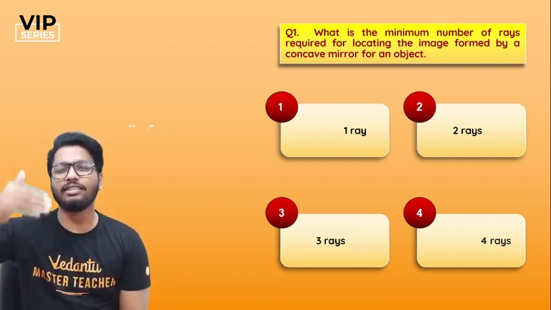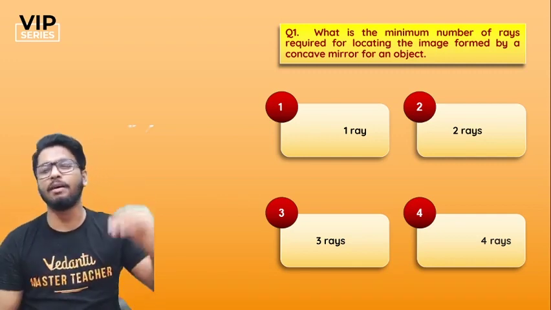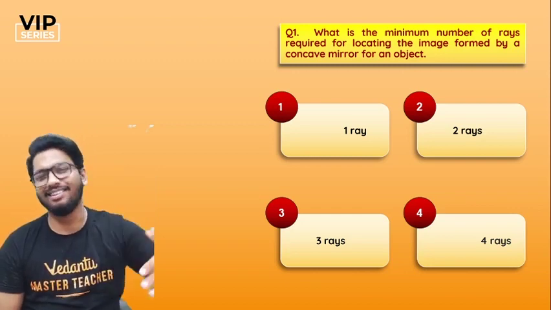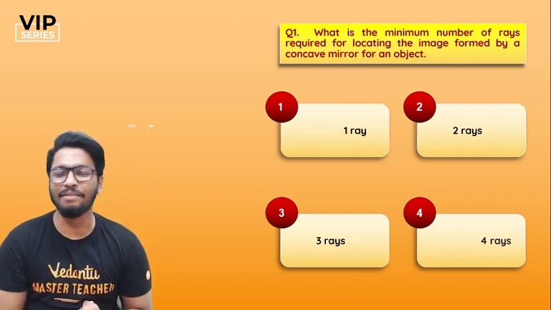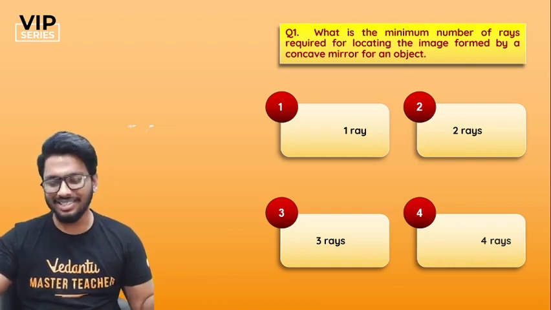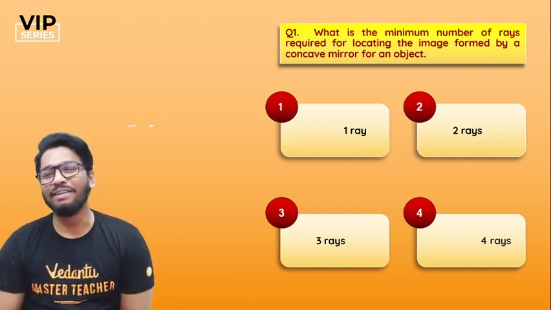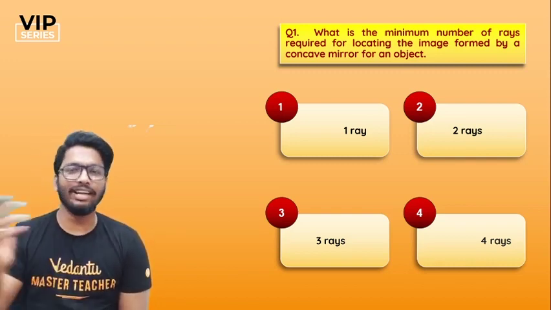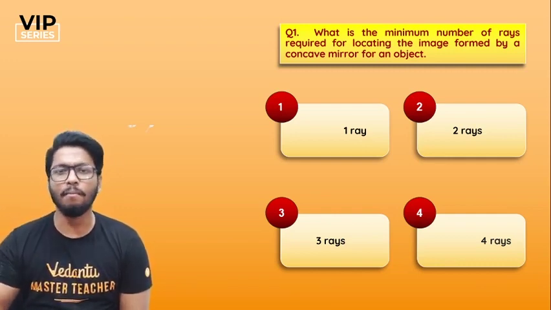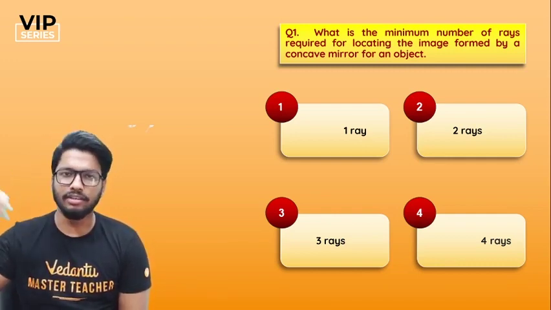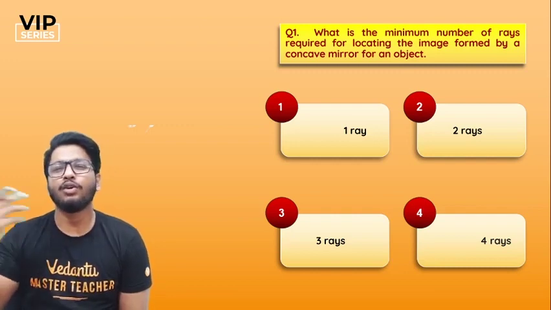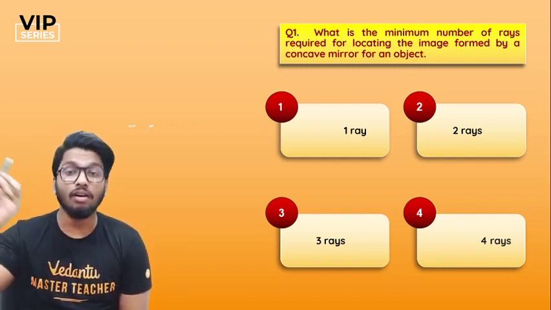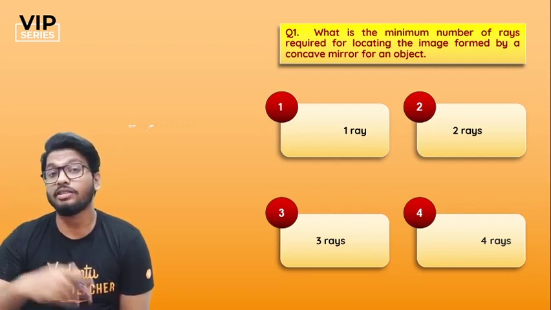With that said, let's start with VIP question number 1. Like I told you, we have amazing questions. Alright, so here's the first one. What is the minimum number of rays required for locating the image formed by a concave mirror of an object? In other words, how many rays are required to form an image? Your options are 1 ray, 2 rays, 3 rays, or 4 rays.